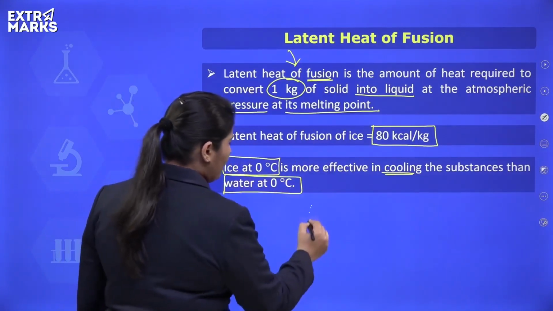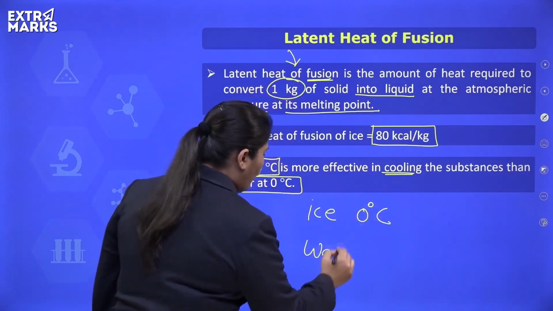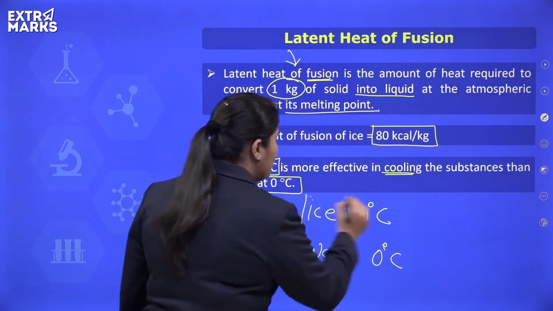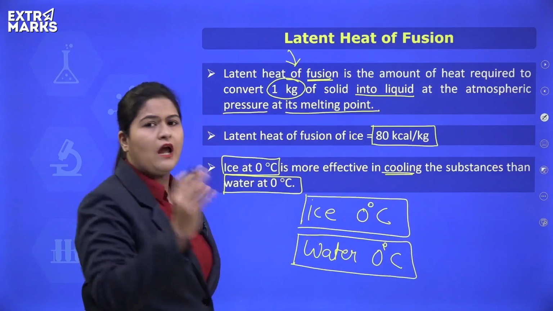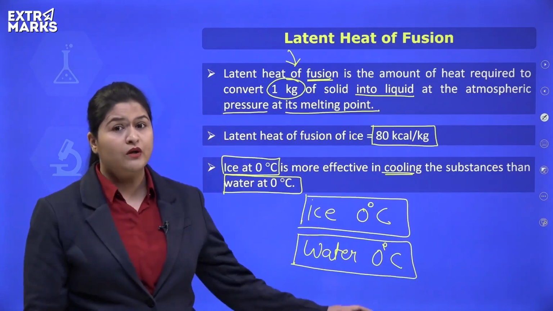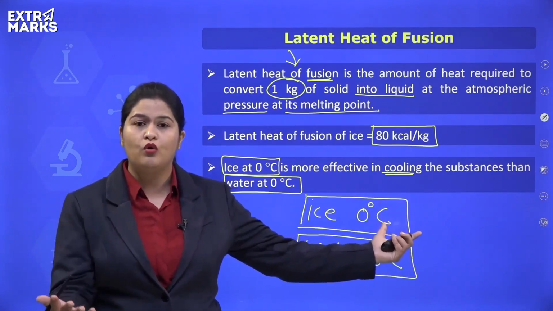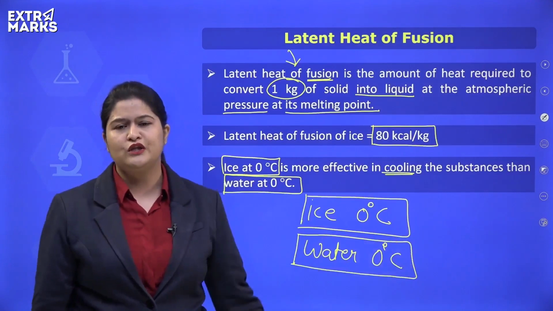That means if I have ice maintained at 0 degrees Celsius and I also have water maintained at 0 degrees Celsius, just by looking at the temperature, what will we think? We will think that both of them will have a similar cooling effect. But no, the cooling effect of ice at 0 degrees Celsius is more, it is more effective when it comes to cooling than water at 0 degrees Celsius.